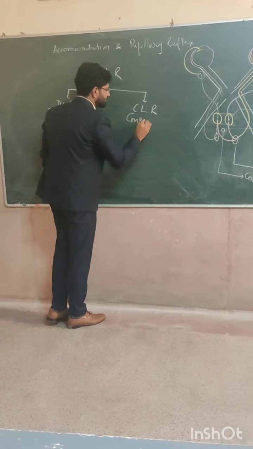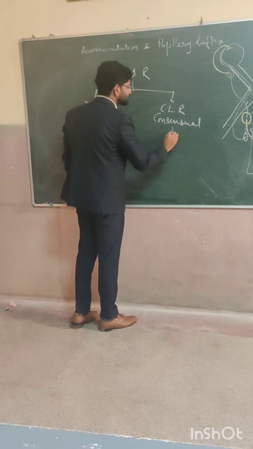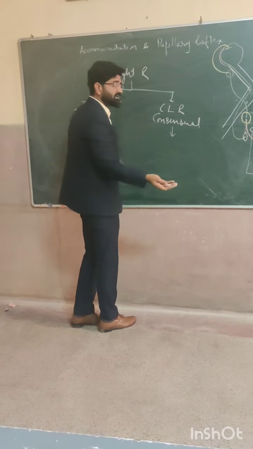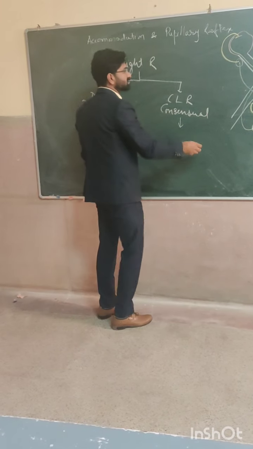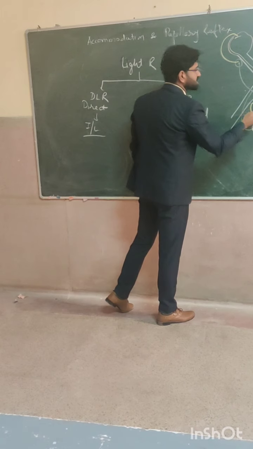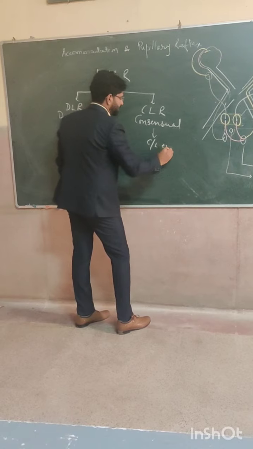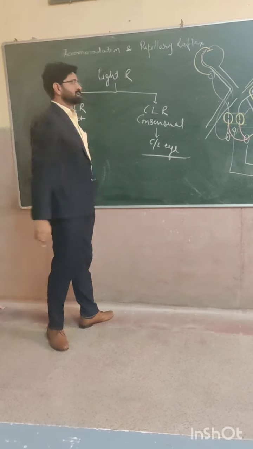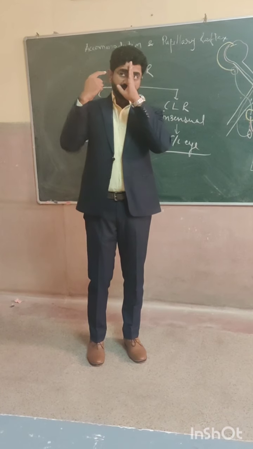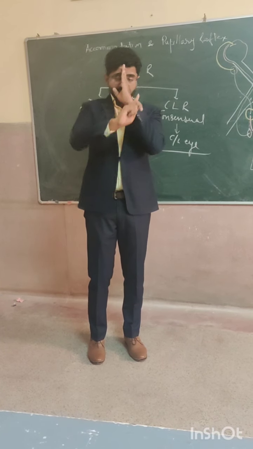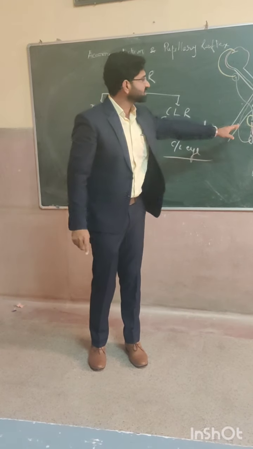The direct one is for the ipsilateral eye where we have imparted the light, and the consensual one is for the eye where we didn't impart the light, but it occurs due to the pathways which I have described, in the contralateral eye. So this is the main reason when we impart light to one eye, it becomes miotic, and the other also becomes miotic. It occurs due to this reflex arc.